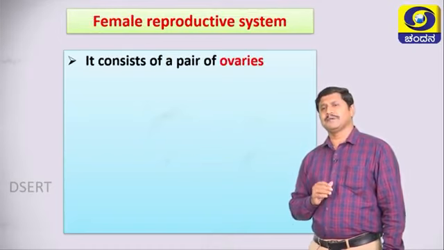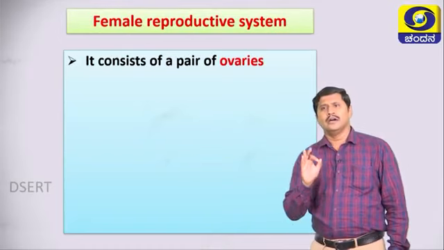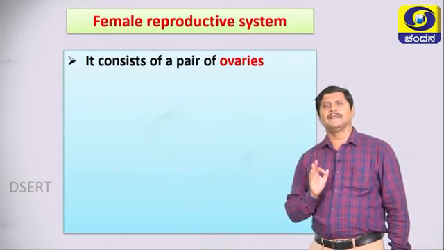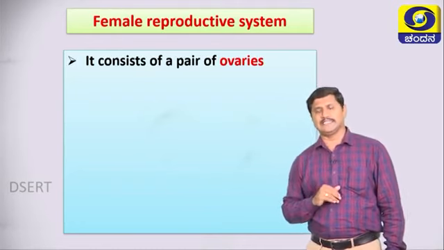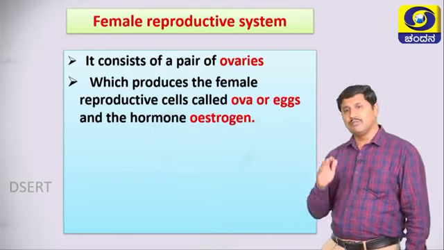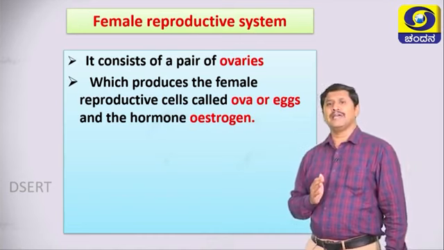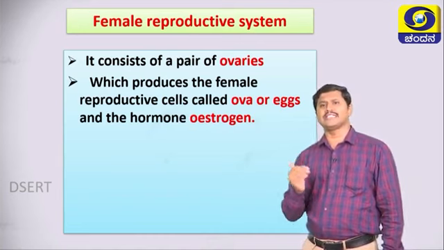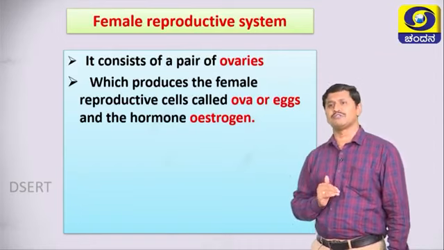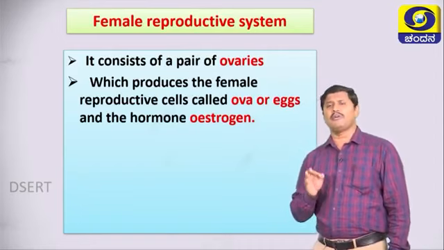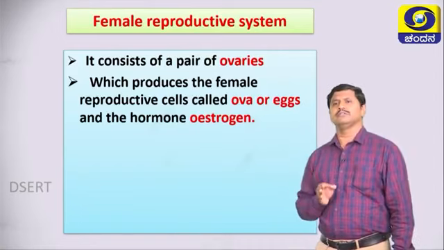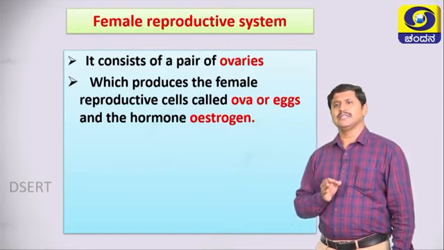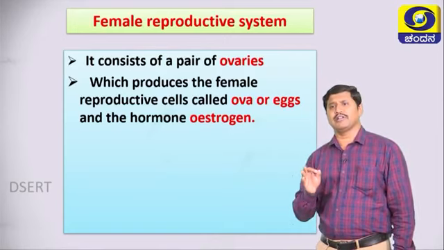Okay. Especially the female reproductive system consists of a pair of ovaries, which produce the female reproductive cells called ova and the hormone called estrogen. Estrogen is one of the important hormones produced in females. It maintains the secondary sexual characters.